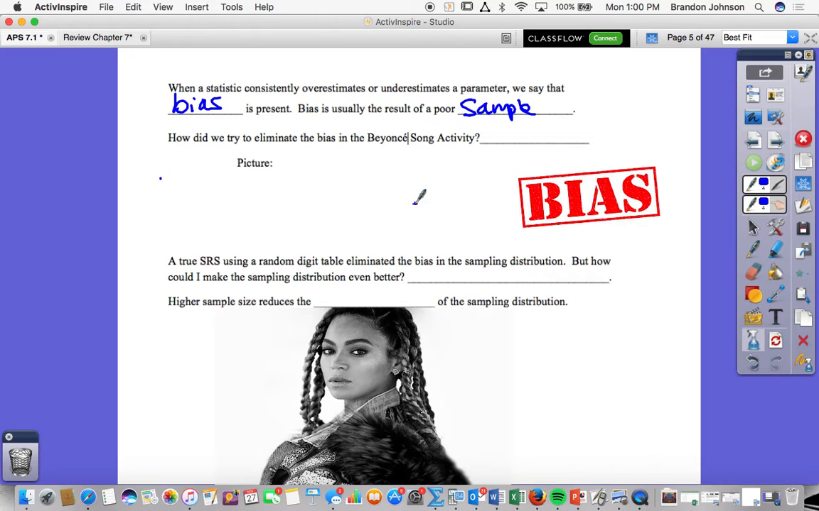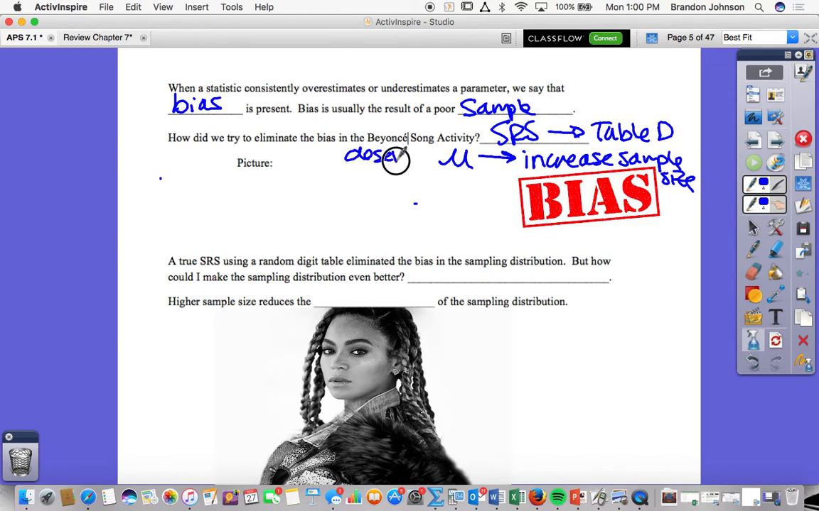Random, more data. More data, and the Table D, calculator, right? Yeah. We would say probably a simple random sample, which would be from Table D. And I like what you said, Mary Martha. When we have mu, how do we get closer to mu? Increase sample size. So we'd say closer to mu would be increasing the sample size.